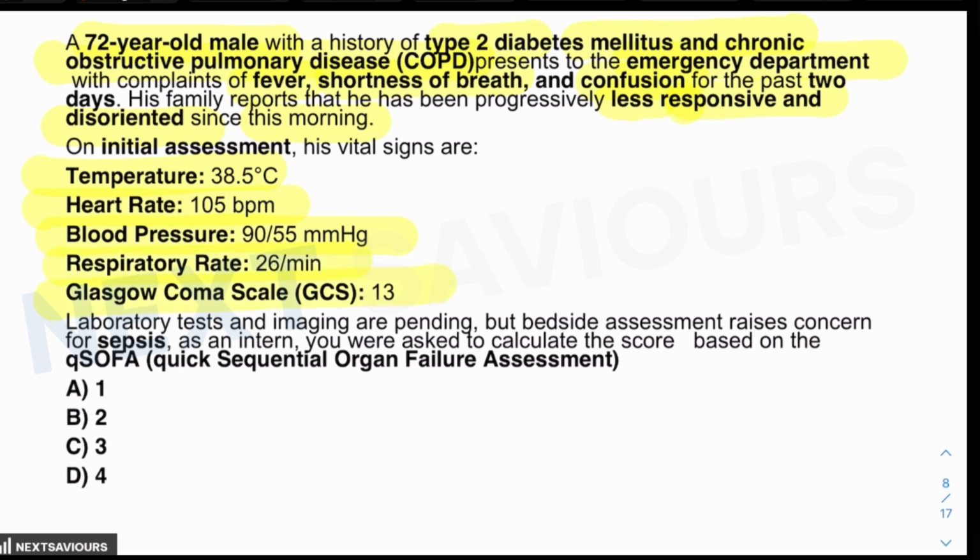As you can very clearly see with the continuation of the question, laboratory tests and imaging are pending. Bedside assessment raises concern for sepsis. And as an intern, you were asked to calculate the score based on the Q-SOFA, that is, the quick sequential organ failure assessment. So now what we are going to learn is the Q-SOFA.